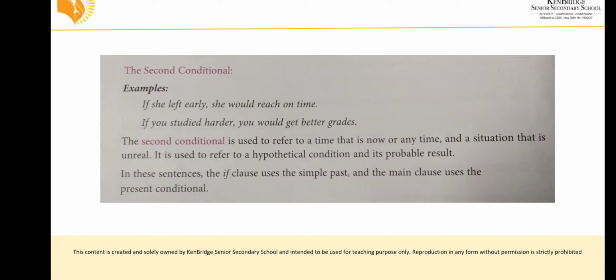Next sentence: if you studied harder, you would get better grades. If you studied harder, it means past tense. If you had studied earlier, or if you had worked much harder earlier, you would have got better marks. So in the second conditional, the if clause is used along with past tense and the main clause is present conditional.